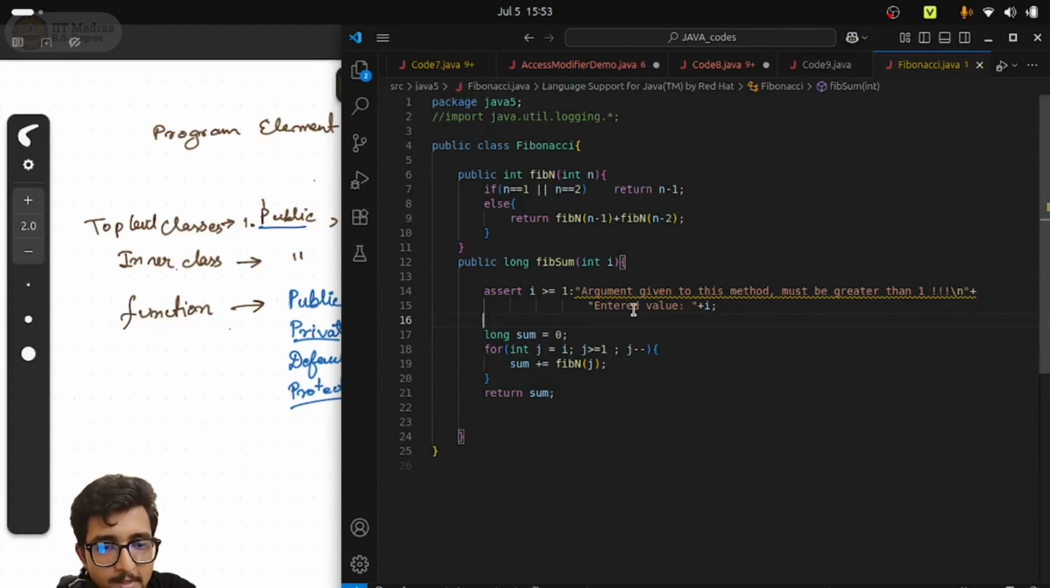It must be greater than 1, and we are printing the entered value that you have given, so that I do not have any negative number as a part of the first minus 5 Fibonacci number summation. That doesn't make sense. So I want this to be asserted over here. Before calling the fibsum or fibn method, I want to check whether this condition is holding or not. So I'm asserting i to be greater than 1. If that is not so, then you print this or do this thing. And so this is assert.